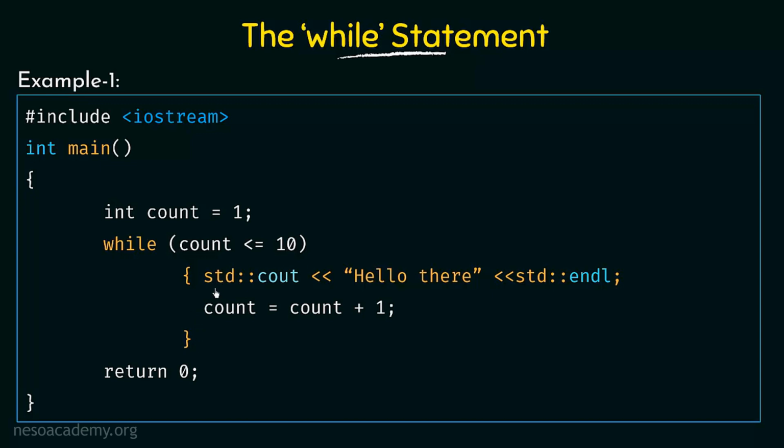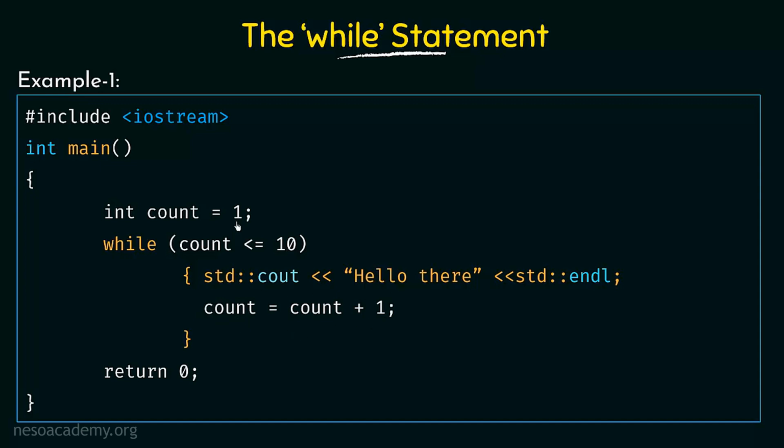So what does it do here? Let's see. It says std::cout, hello there, and then std::endl. And then we are saying that count equal to count plus 1. So that is the statement inside this while loop. Now what is the meaning of that? It means that we are trying to print out hello there and then a new line. And then we are incrementing the value of this variable count by 1.